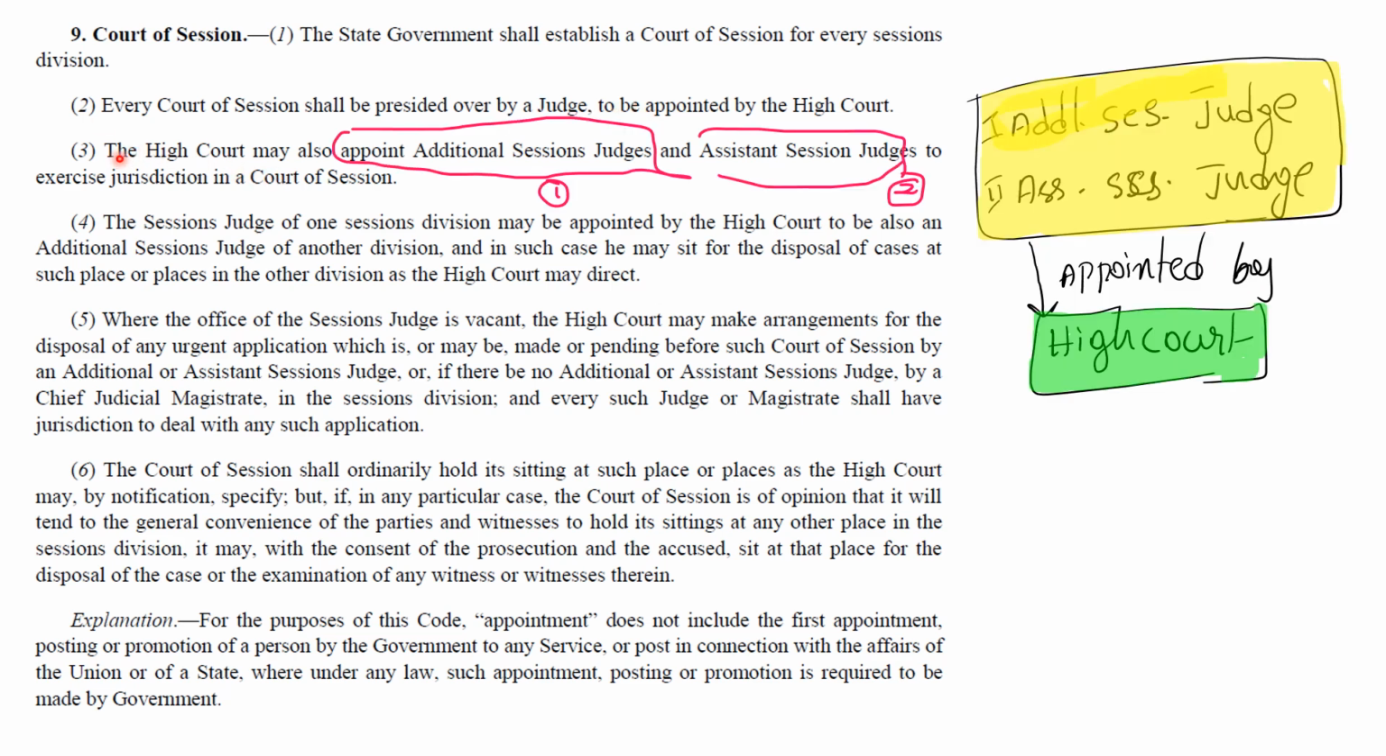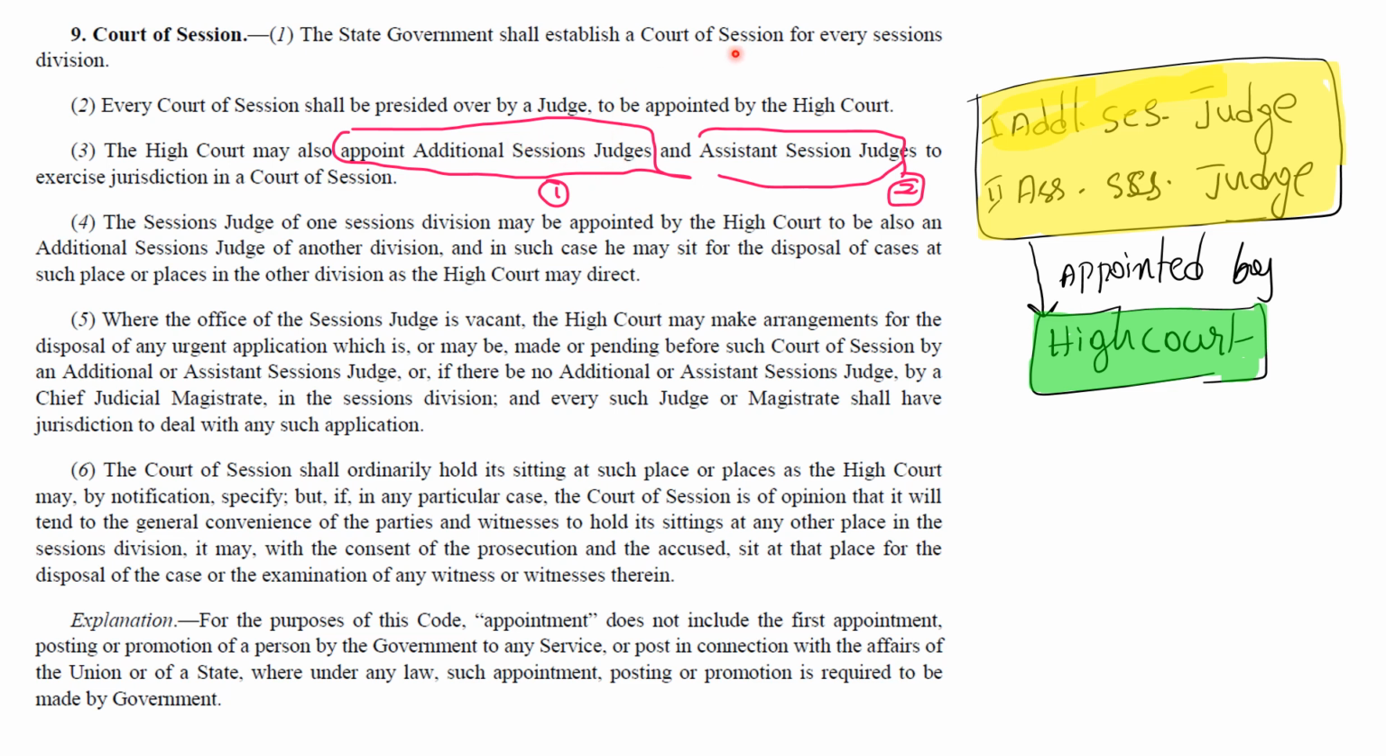Now the third subsection states about additional and assistant session judges. Okay, the High Court is also granted the power to appoint additional session judges as well as assistant session judges to exercise the jurisdiction in court of session. Okay, what does this mean? So these additional judges can assist in the workload of the court of session. That's why they are called in.